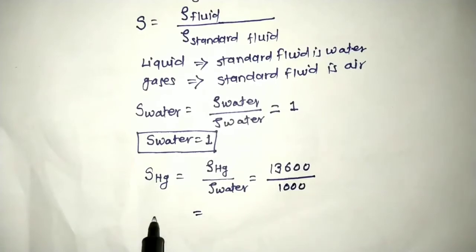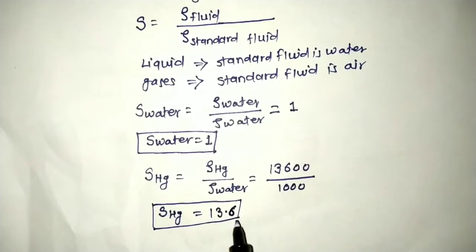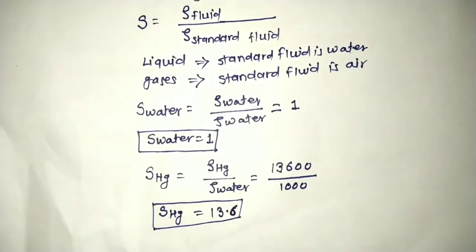So we find that the specific gravity of mercury is 13.6. These two values, the specific gravity of water and of mercury, we must remember throughout our fluid mechanics. Now the next thing we must know is the unit of specific gravity.